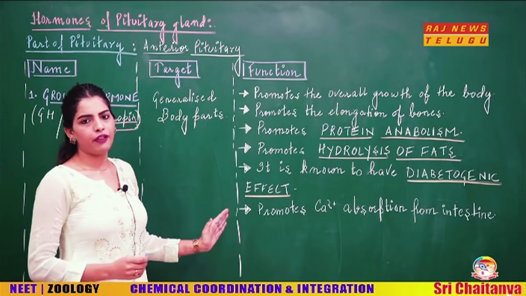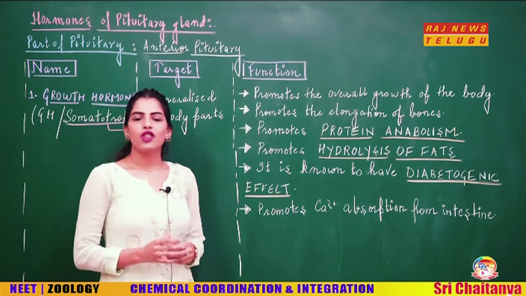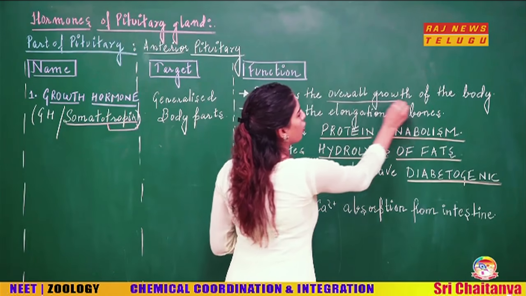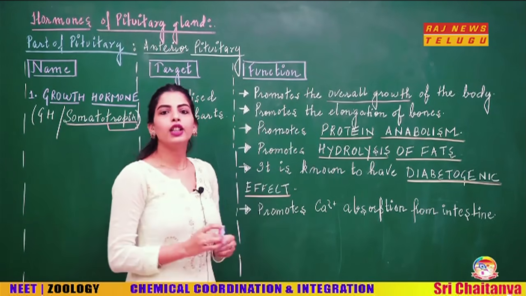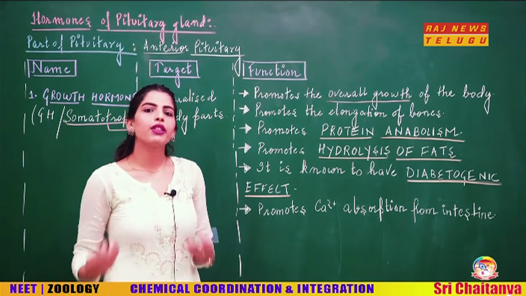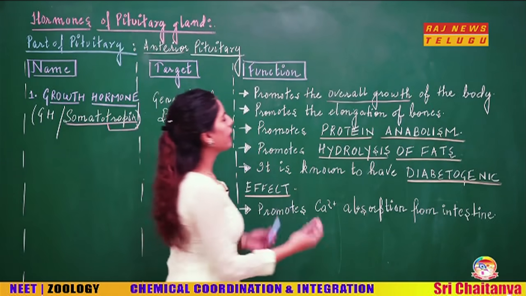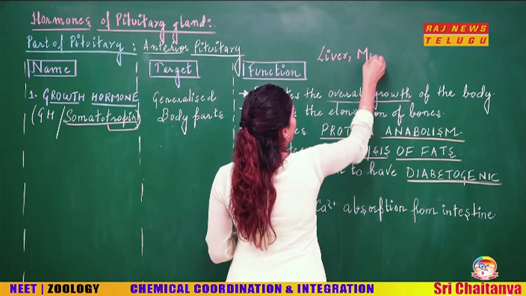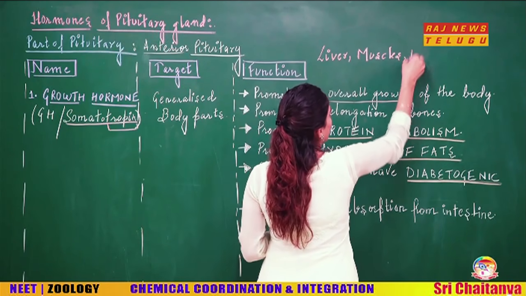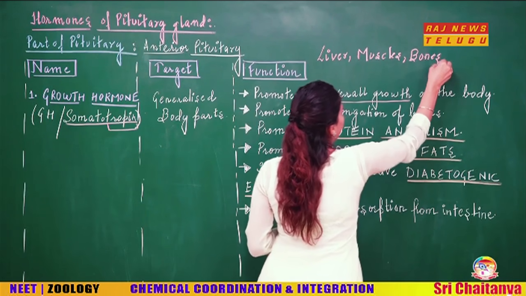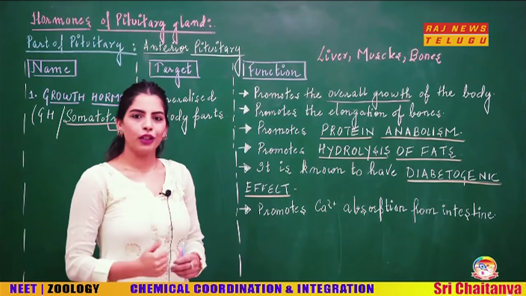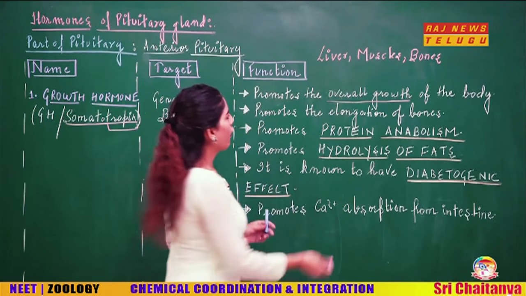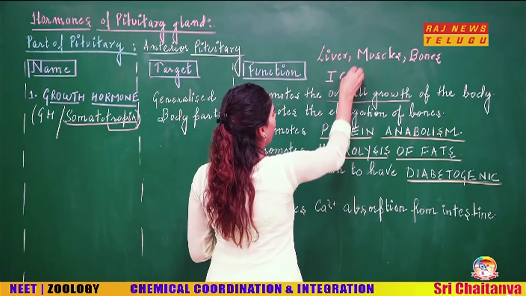Now it has different functions, students. Since the name suggests that it's a growth hormone, definitely it is going to cause the overall growth of the body. How is it going to cause the overall growth of the body? It may act upon the liver, muscles, bones, cartilage, and other parts of the body, and cause these cells to release certain factors which are called insulin-like growth factors.